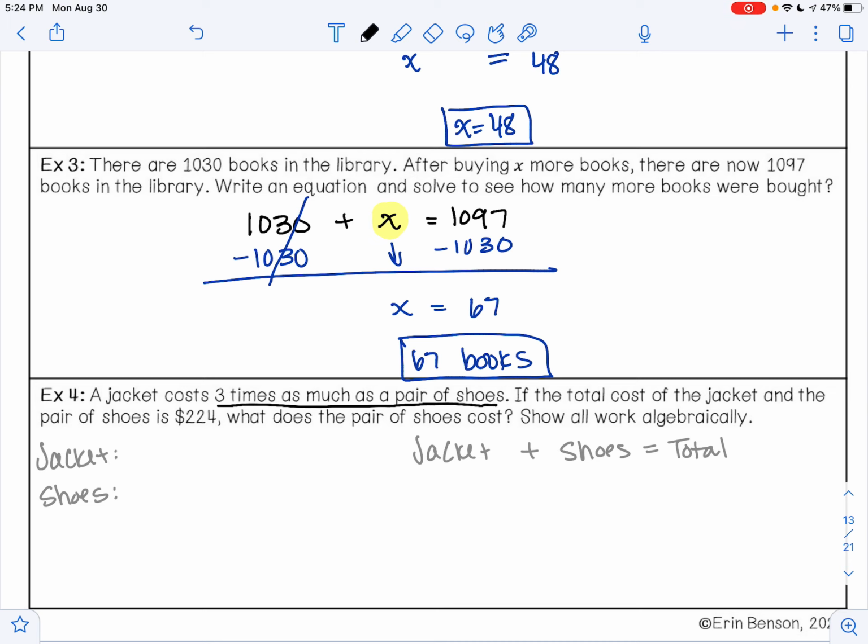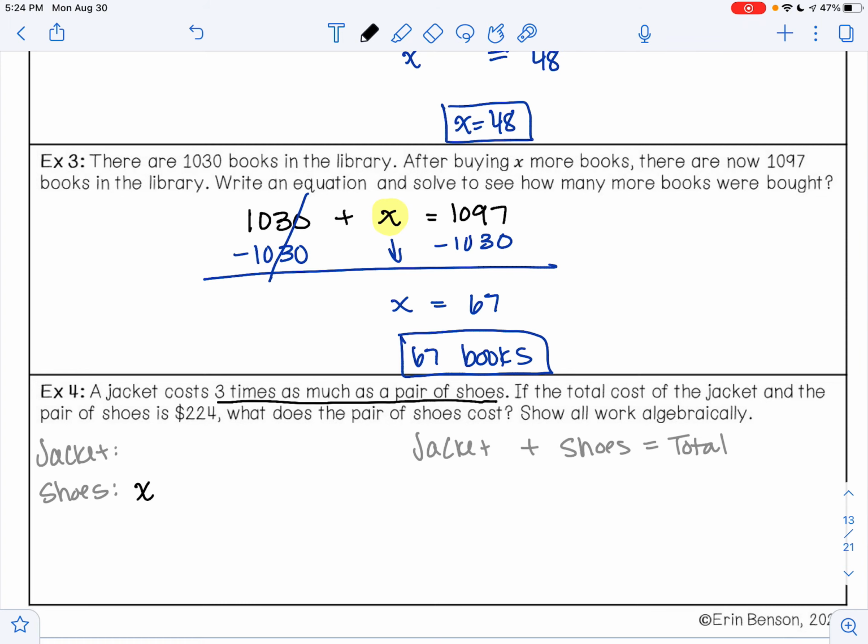I know nothing about the shoes, so I'm going to let the shoes be represented by the variable X. If the jacket is 3 times as much, then that's going to be 3 times X. Well, 3 times X is just 3X. So the jacket is 3X, plus the shoes are X, and that equals our total amount of $224.